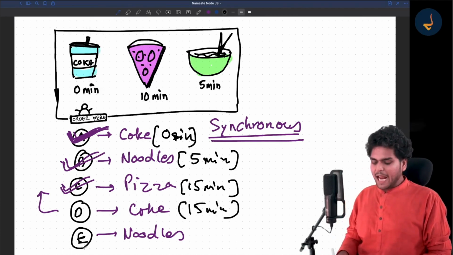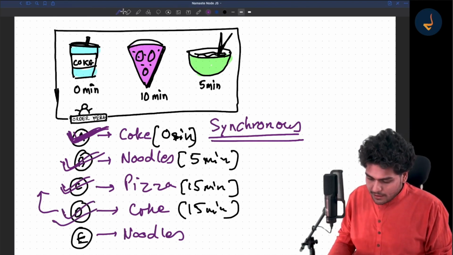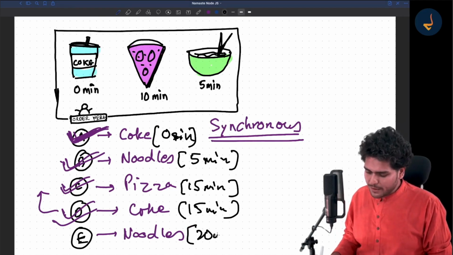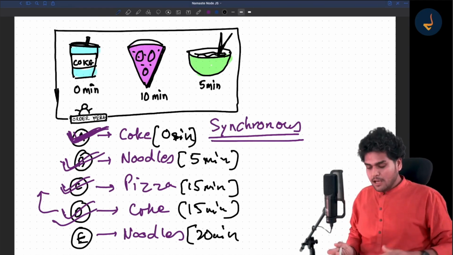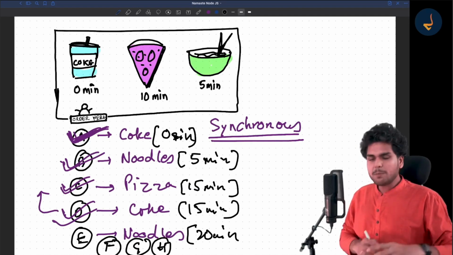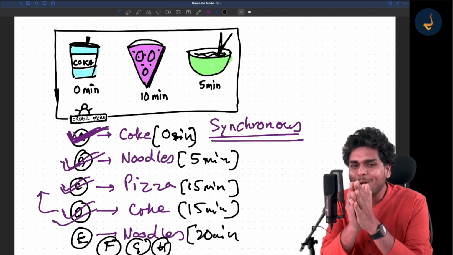And for this E, he ordered noodles. Again, he has to wait. And this order will be fulfilled in 20 minutes. And meanwhile, there would be so many more people who would have joined the queue. E, F, G, H and whatsoever. Many people would have joined this queue. What I am saying is, this is a synchronous way of dealing with it.